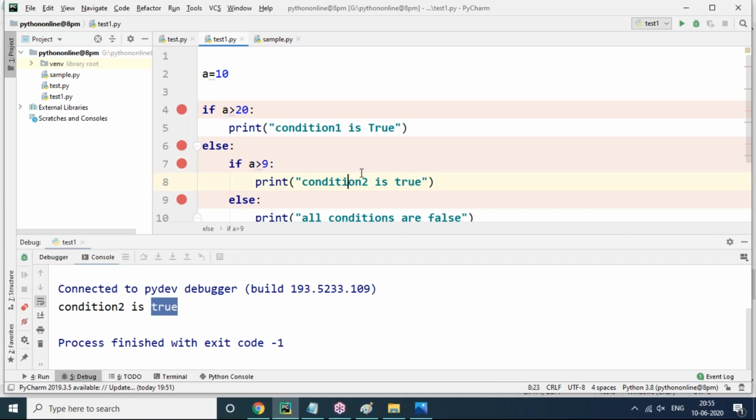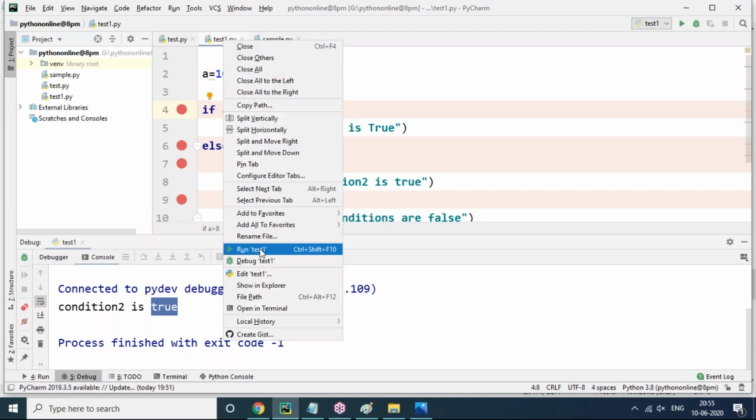Condition 2 is true, it's coming. For example, if the first condition is true, will it go to else? No, it will not jump into the else block. Here only it is going to be tested, there is no other condition, so that's where it is going to stop.